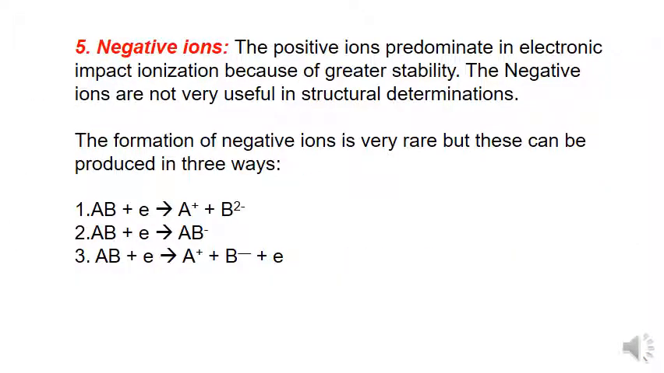And the fifth category of ions are negative ions. The positive ions predominate in electron impact ionization because of greater stability. The negative ions are not very useful in structure determinations. The formation of negative ions is very rare but can be produced like this.